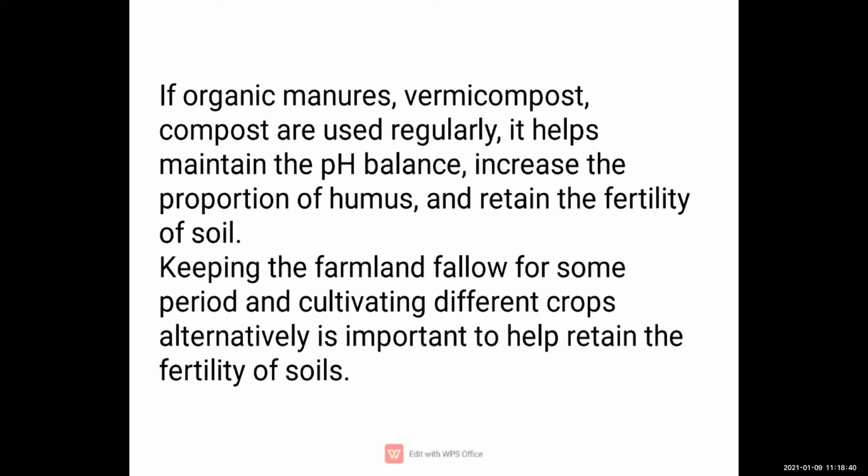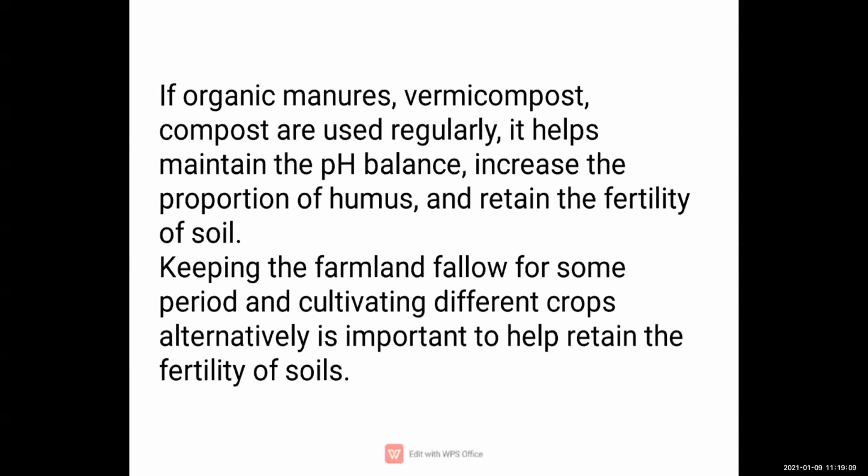So yes, I was telling you about vermicompost. It is the product of the decomposition process in which various species of worms are used, you all know. It is used to create a mixture of decomposing vegetable or food waste. So that is the vermicompost, children. When used regularly, it helps to maintain the pH balance of the soil, it increases the proportion of humus which is required, and it retains the fertility of soil.